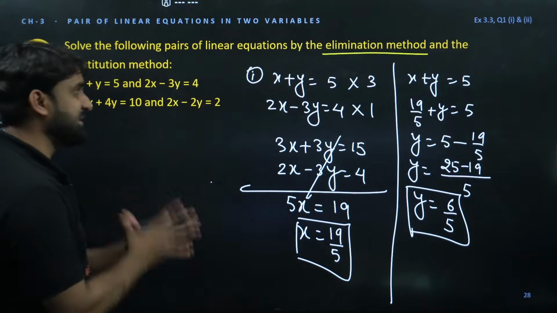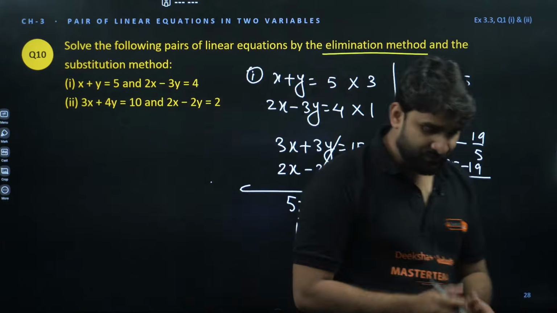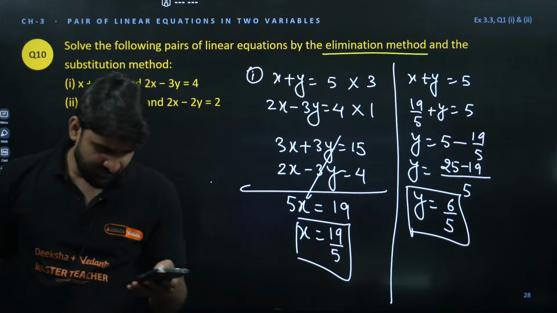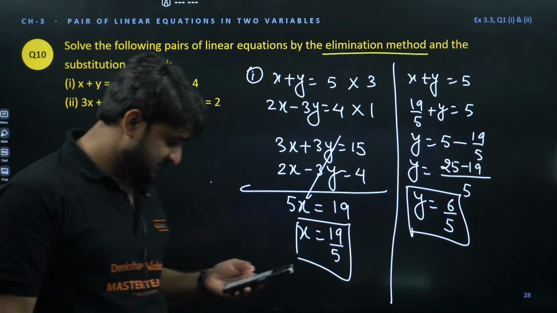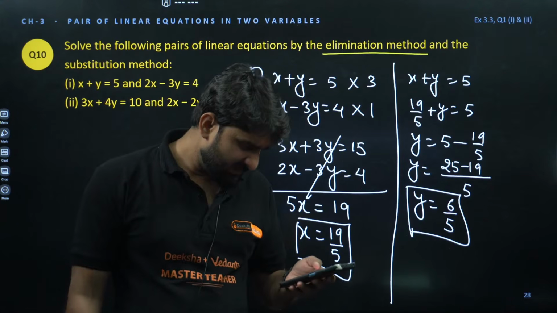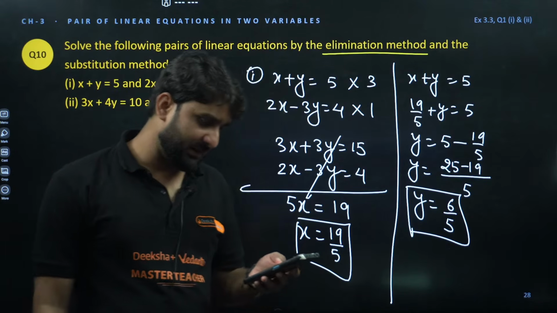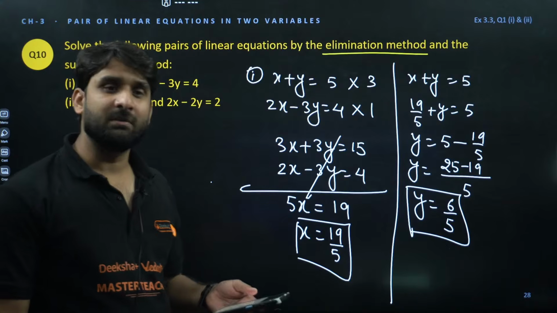I hope this question is clear to you all, everyone. Clear? Who is this, 7 by 5? How are you getting 7 by 5? y is 6 by 5, guys. Sachin is writing y is 6 by 5. Sachin is correct. No, Agdas, 6 by 5 will be the correct answer.